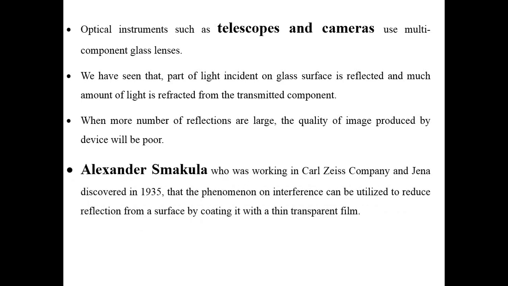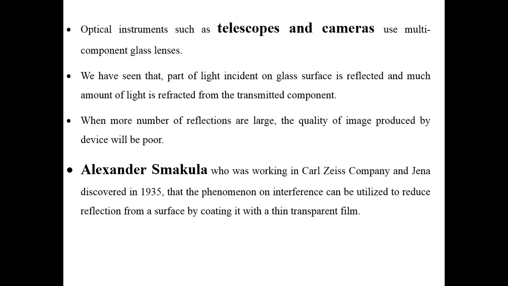Now, the person known as Alexander Smakula, who was working at the Carl Zeiss company, discovered this phenomenon of anti-reflecting coating. He put a transparent thin film on the glass surface, and he termed that process the anti-reflecting coating of glass materials. With the help of that, he achieved a high quality of images and vision.